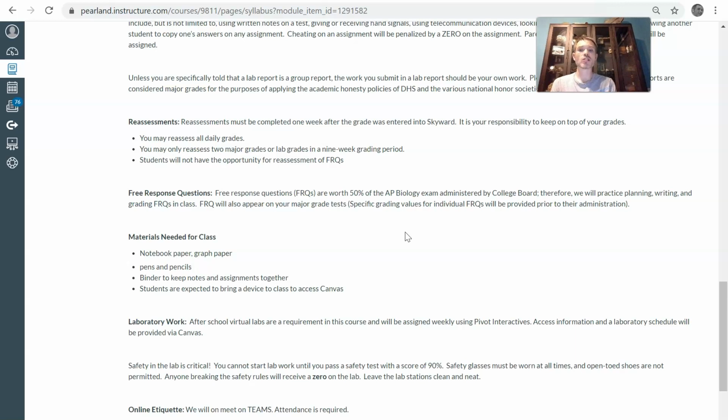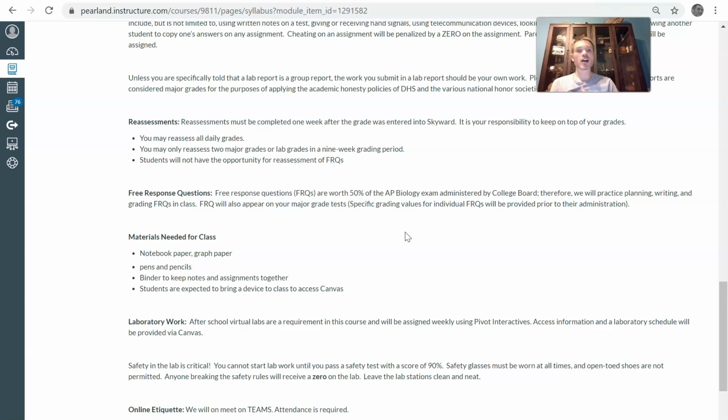And this year I am going to have them due weekly. So I'll give them to you on a Friday, and then they'll be due the following Thursday. So you'll have a week to do that. I also will be having lab hours after school. So during that time, if you need to have a Teams meeting with me, I will be available for you to help with the lab.